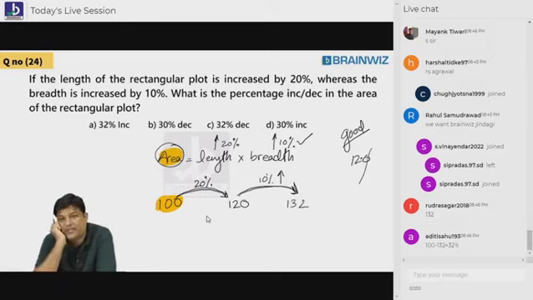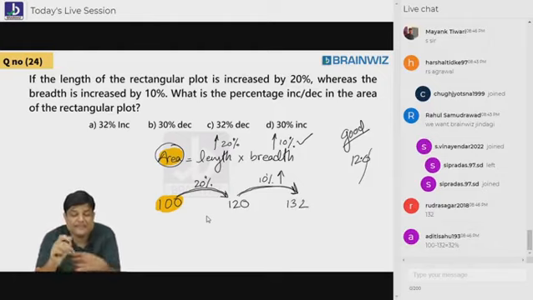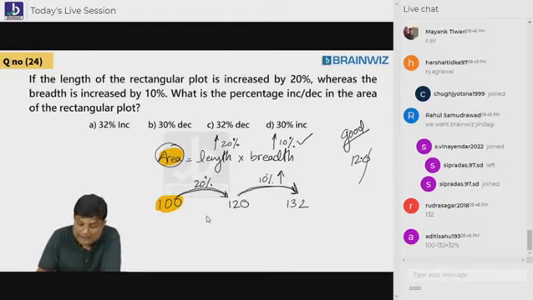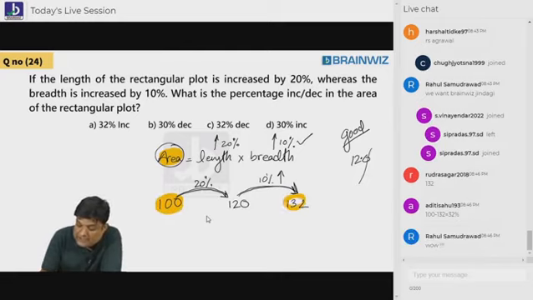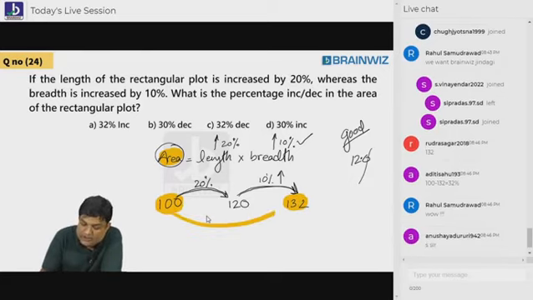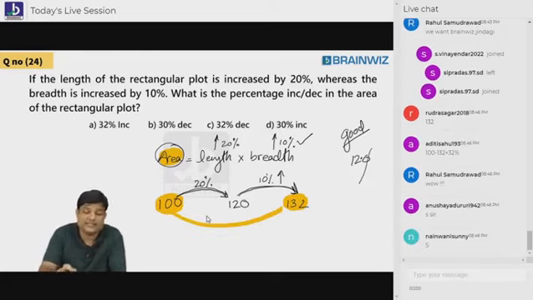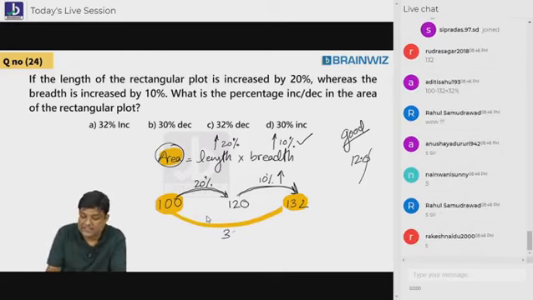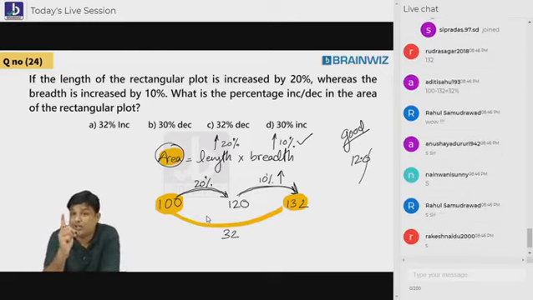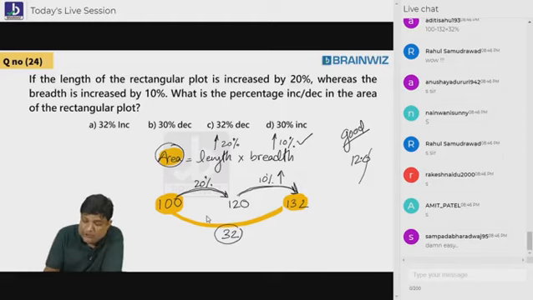Is it understood, everybody? It will be what, beta? 132. You tell me what is the previous area? 100. What is the new area? 132. How much is it increasing? 32 it is increasing. Yes or no? 32 per cent on 100, 32. So the answer is 32%.